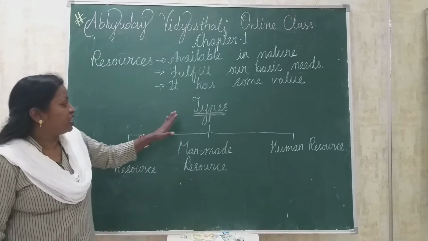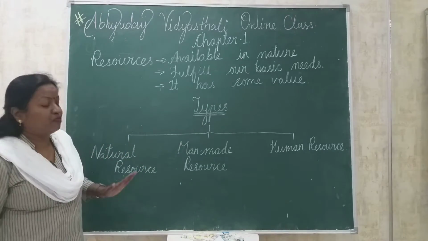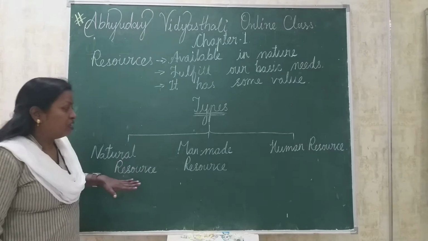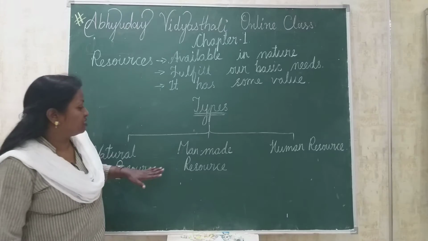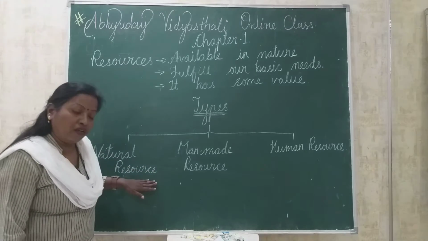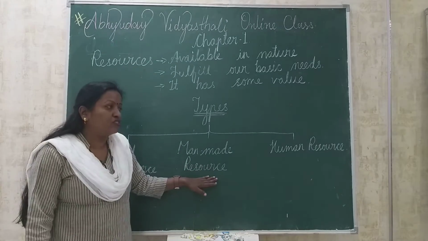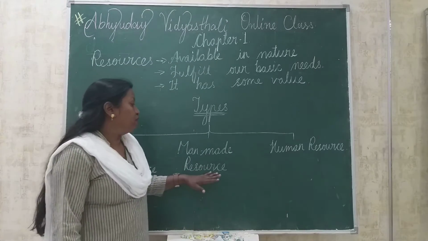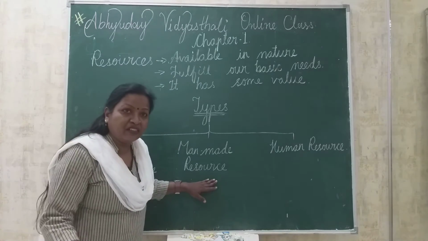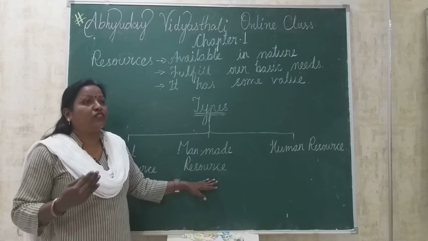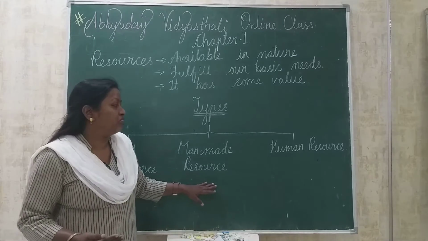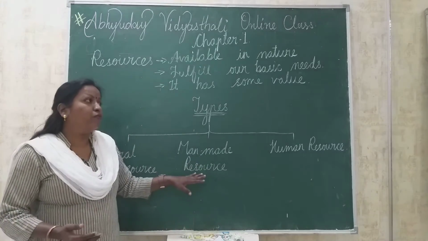After this, types of resources. There are 3 types of resources, and what are those? Number 1 is natural resource. Natural resources are already existing in nature. They may be non-living or living. The second type of resource is man-made resource. Man-made resources are those resources which are available in nature and which are converted by human resource into some valuable or usable things.